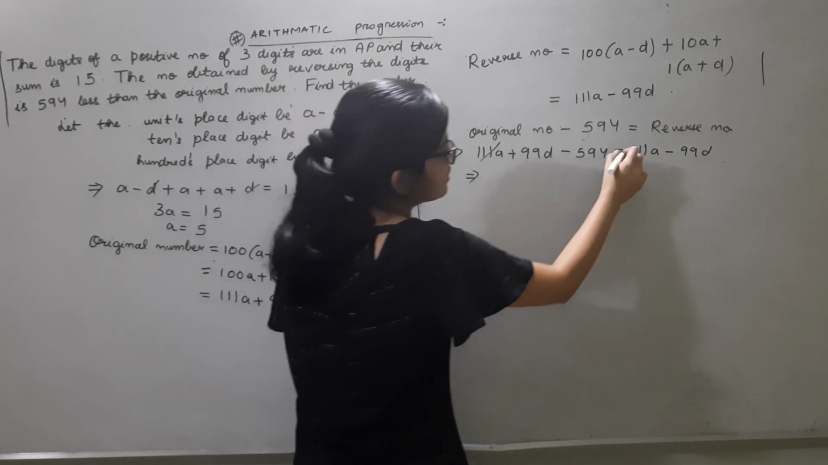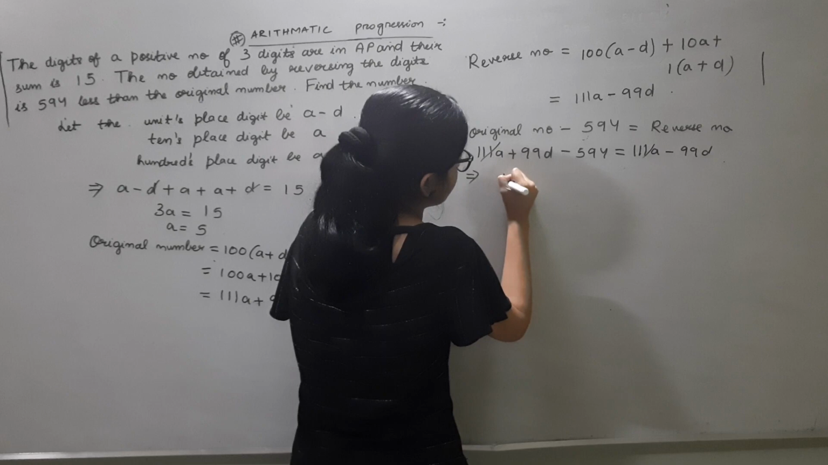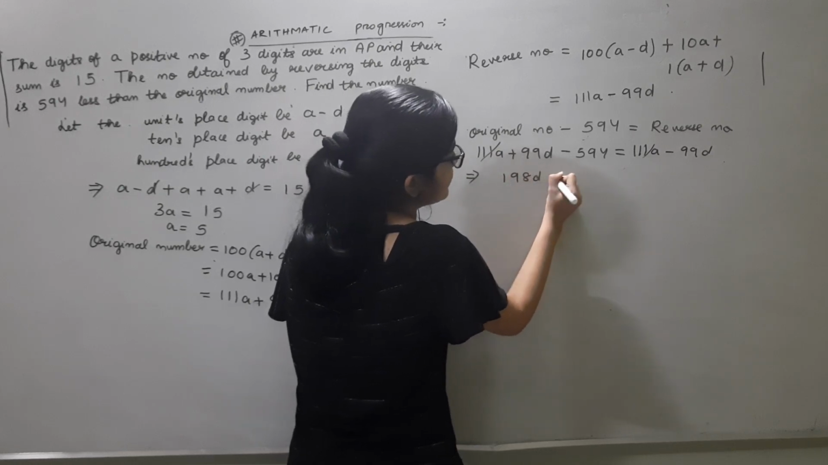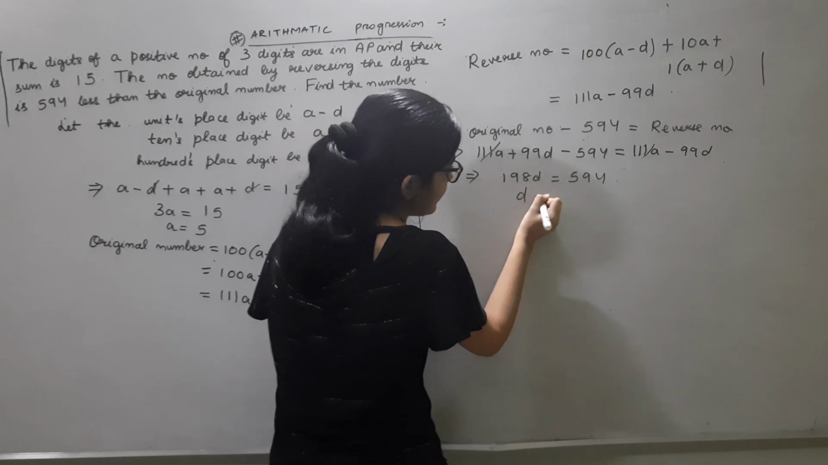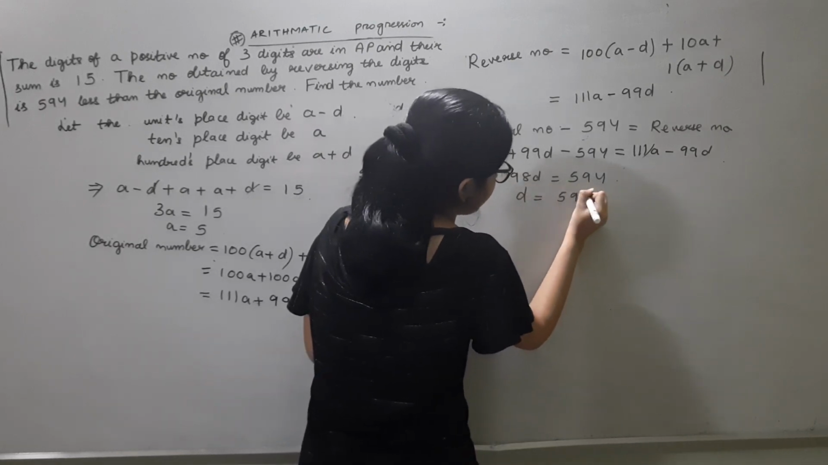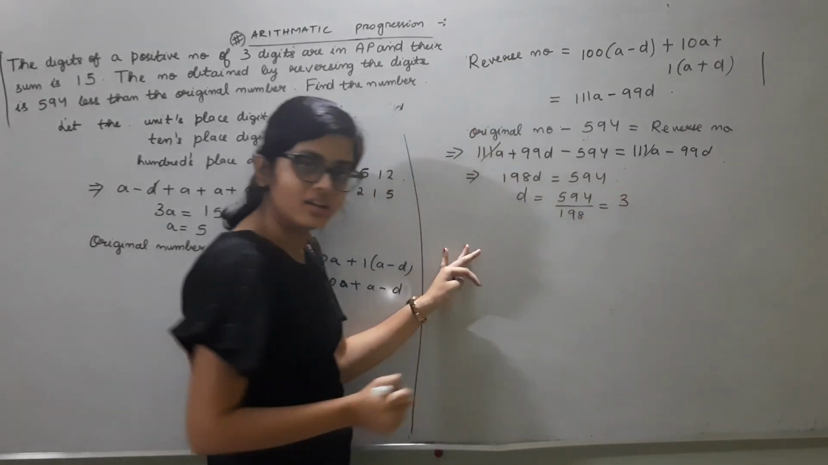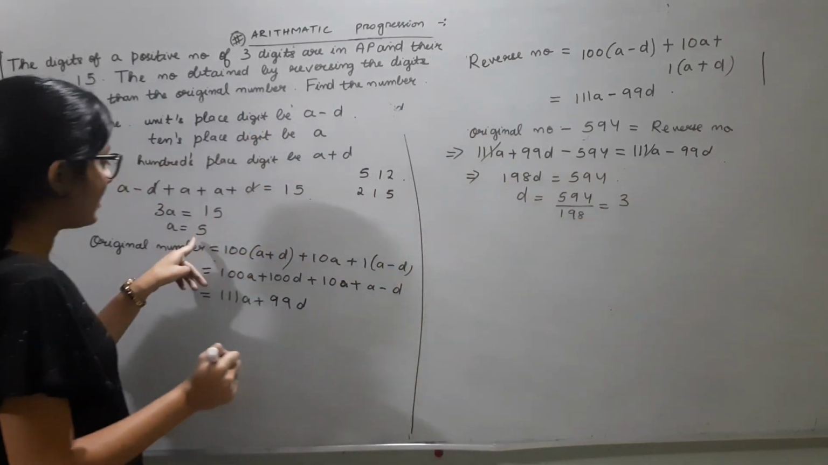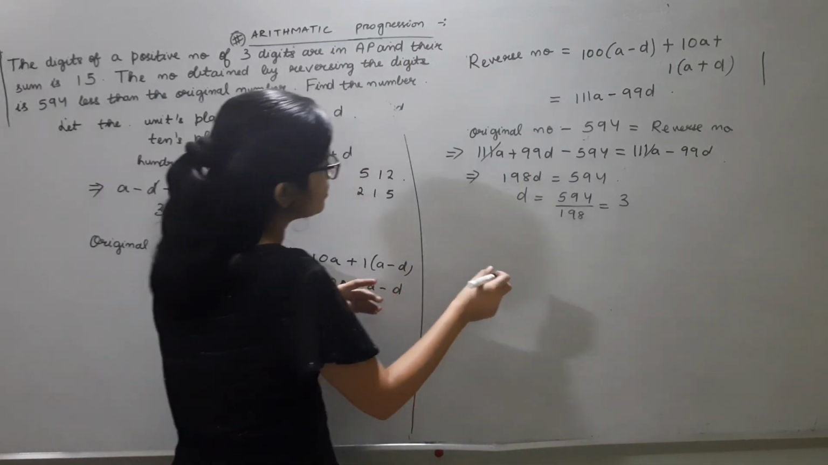This gets cancelled. 99 plus 99, 198d is equal to 594. d is equal to 594 by 198. d equal to 3. D equal to 3 and we already have a equal to 5. So we now need to find the number. So what shall be the original number?